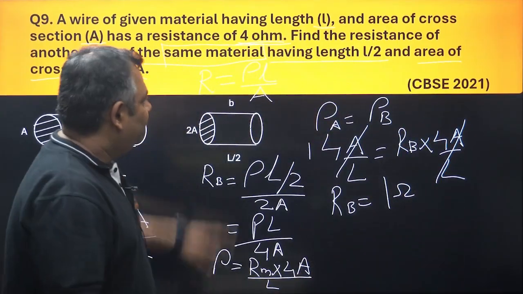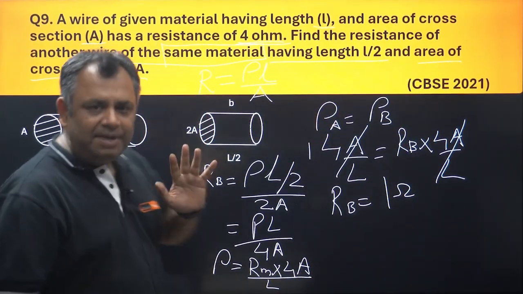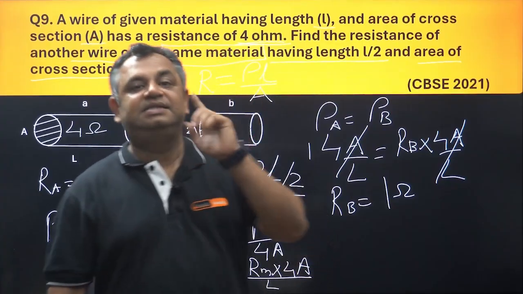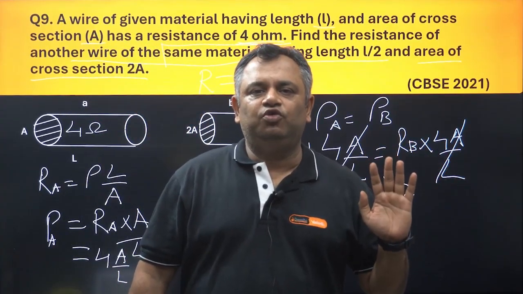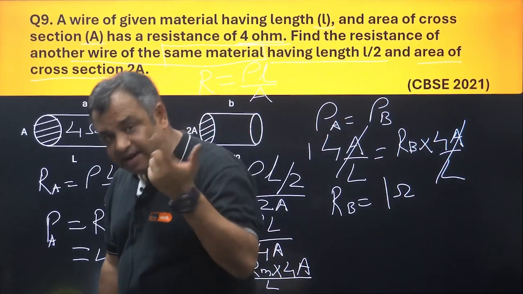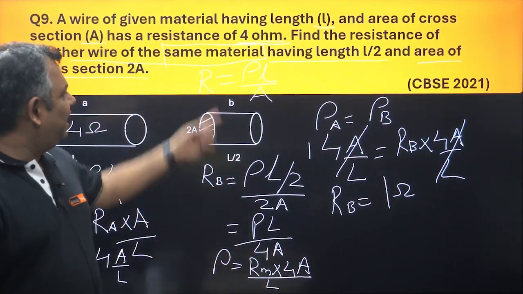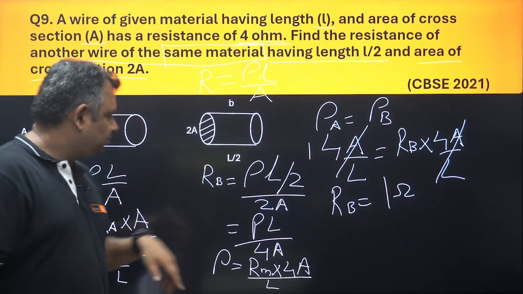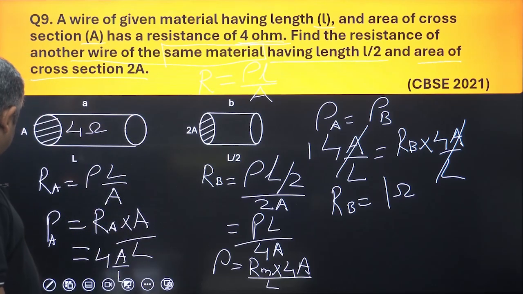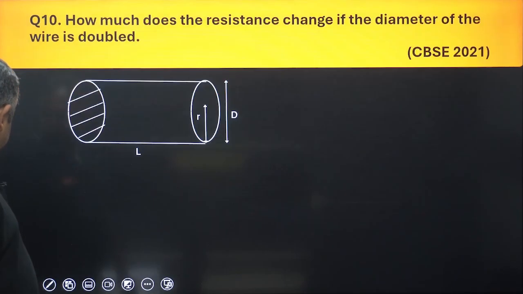Okay, very important question, but keep in mind, wherever you find the same material, one thing is for sure, that the resistivity is going to be the same. So that's a hint that you need to apply this formula, R is equal to rho L by A. Okay, all right, let us move ahead to the next question.